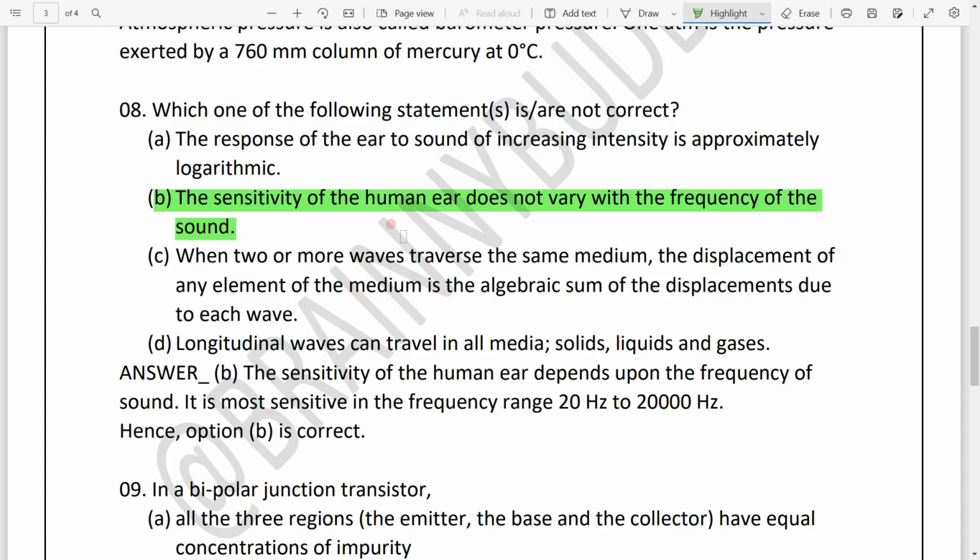It's ultrasound, ultrasonic, and between this range you can hear the sound. Our next option is, when 2 or more waves traverse the same medium, the displacement of any element of the medium is the algebraic sum of displacement due to each wave. Yes, it is correct. So option B will be the correct answer for this question.